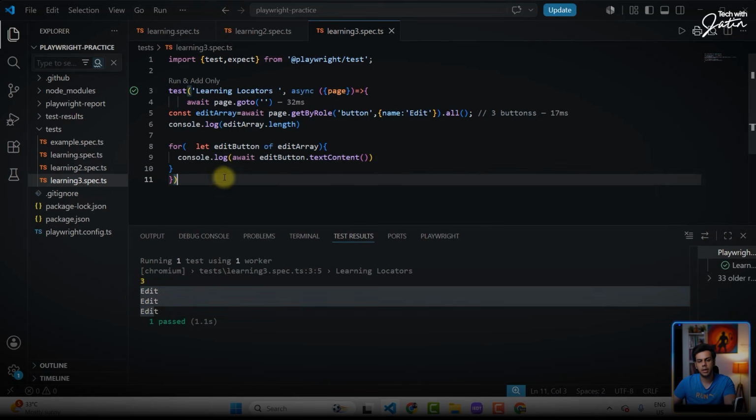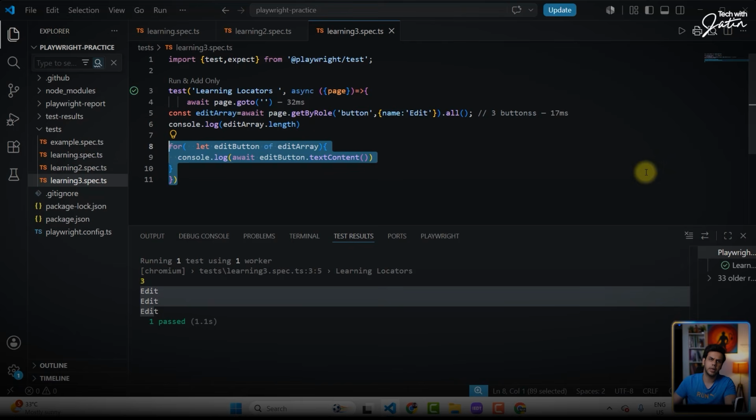So this is how you work with multiple elements. If I have a locator which technically gives me multiple elements, I can store all the elements in an array. And then I can traverse that particular array with the help of the for of method, or you can write a simple for loop, that is also going to work. And whatever operations you want to perform, you can perform them at your end. I hope this part makes sense.